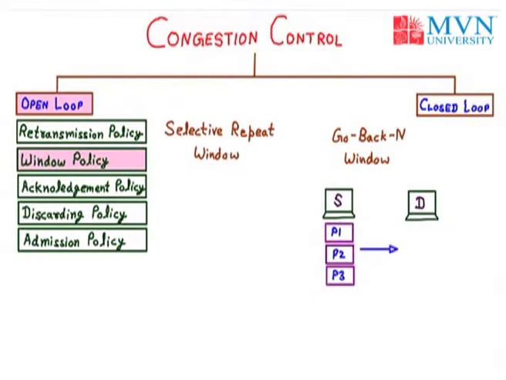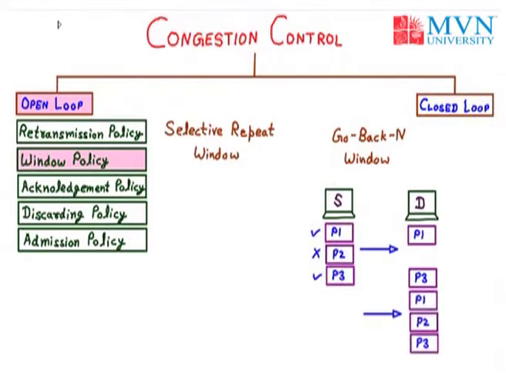Now suppose P1 and P3 reach the destination, and P2 is not able to reach the destination. So now at the destination you see packet number 1 and packet number 3, but P2 is not able to reach. In that case, the destination will send an acknowledgement signal to the source, and the source will retransmit all the data packets. In the go back n window, the source will send all the packets including P1 and P3.